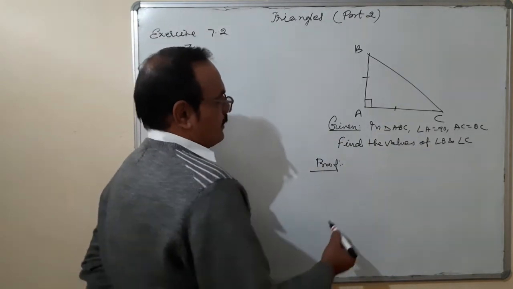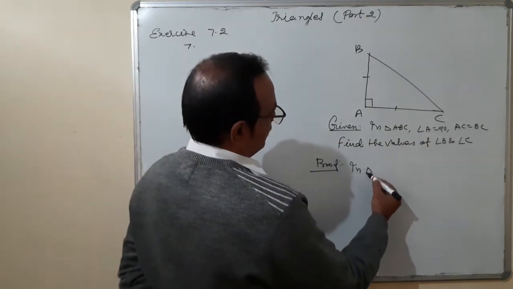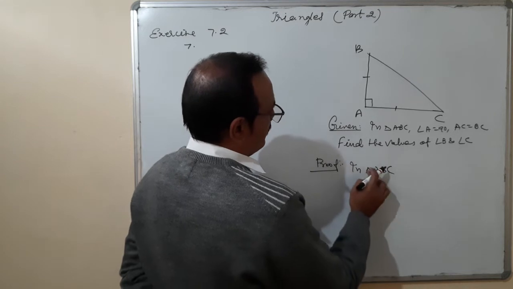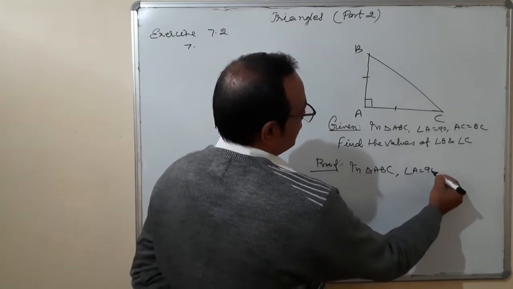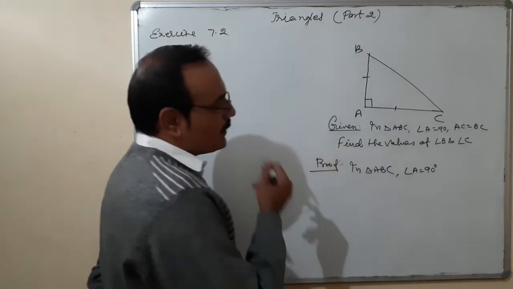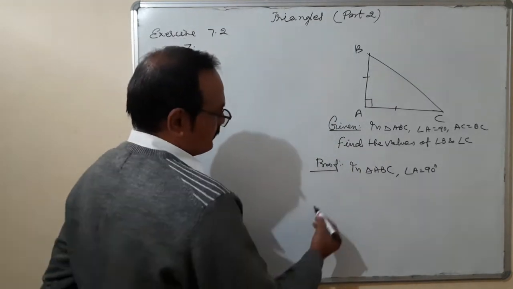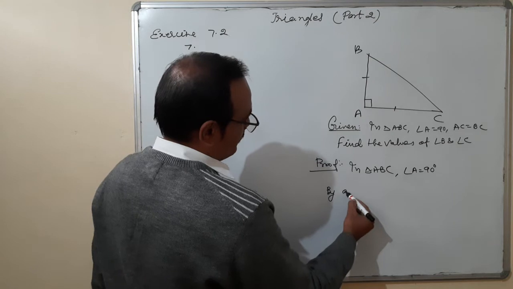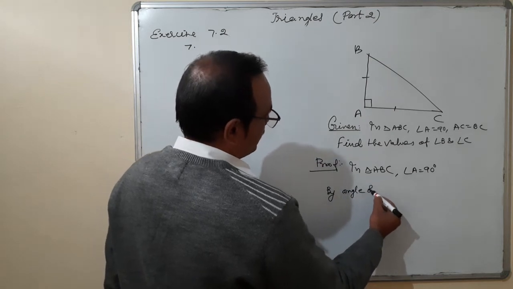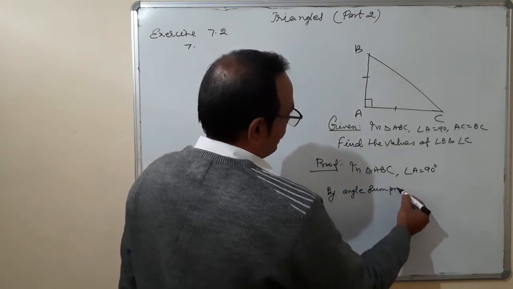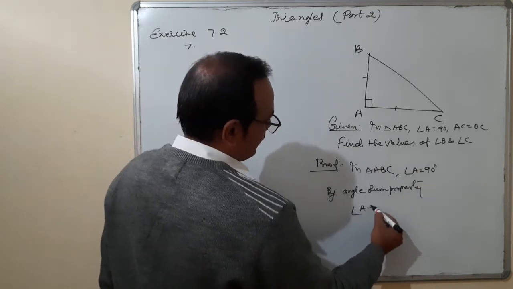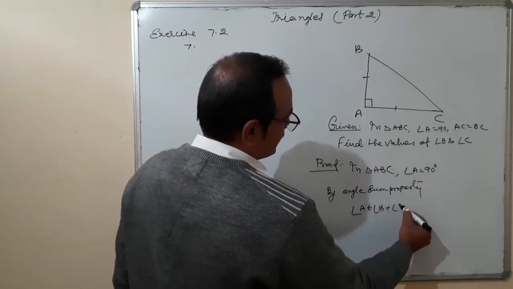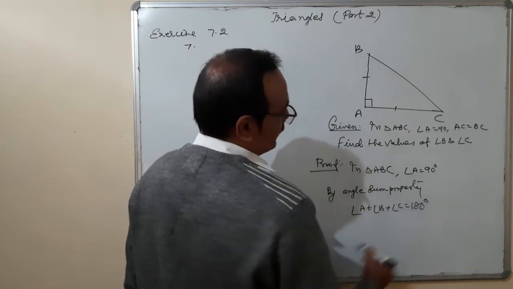Okay. In triangle ABC, angle A is equal to 90. Therefore, by angle sum property, angle A plus angle B plus angle C is equal to 180 degree.